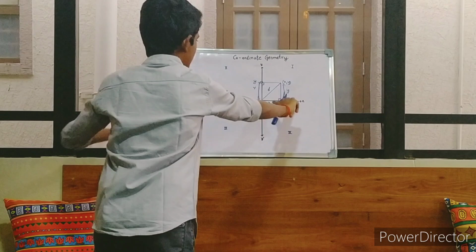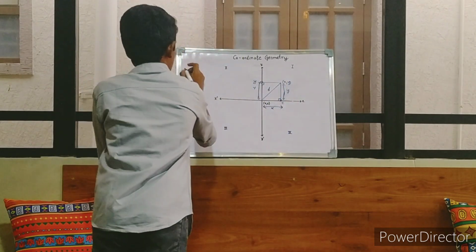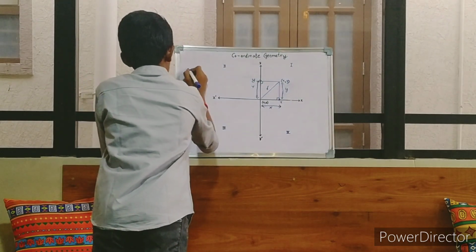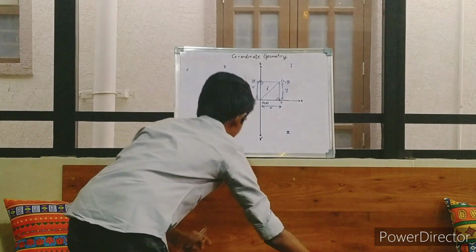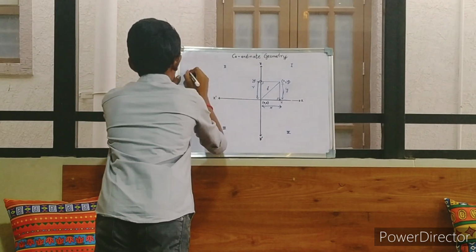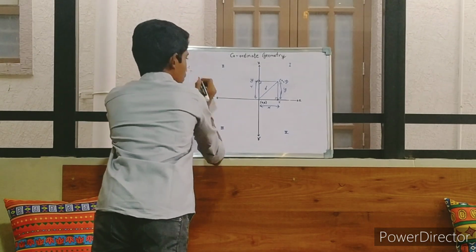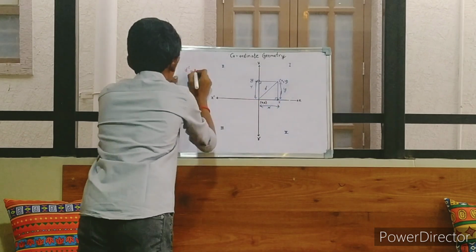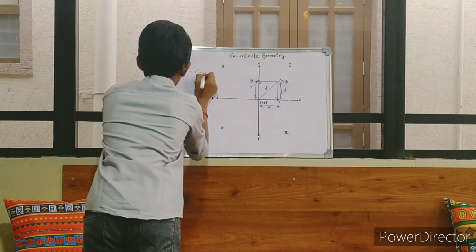Now I have two sides, find out one. Using the Pythagoras theorem, square of the hypotenuse is equal to the squares of the remaining sides, x square plus y square.